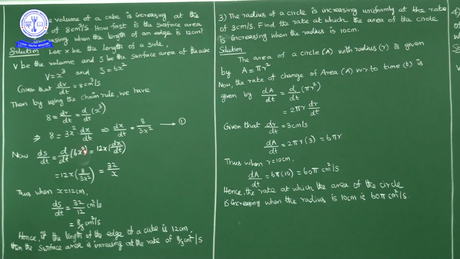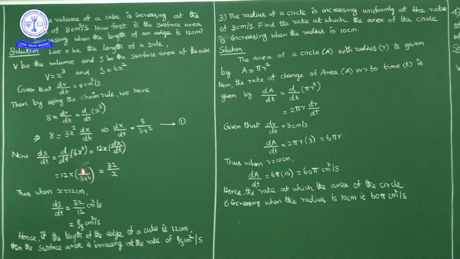Now x square derivative 2x, 2 into 6, 12x. X derivative with respect to t is dx by dt. So 12x into dx by dt. But dx by dt is 8 by 3x square from 1.